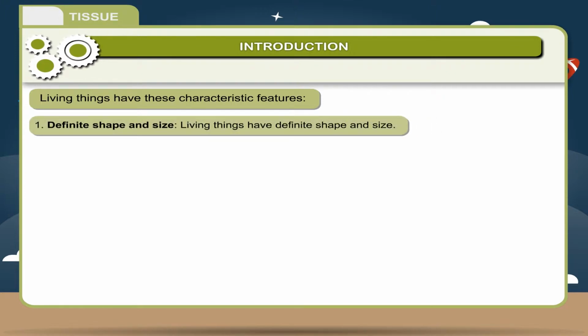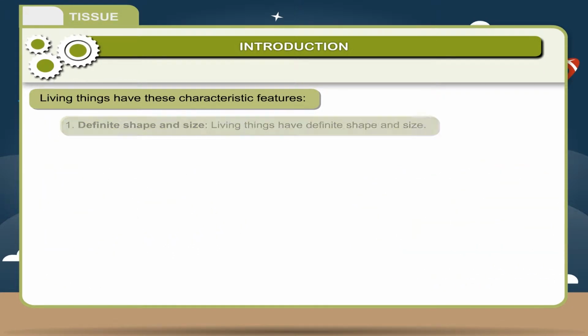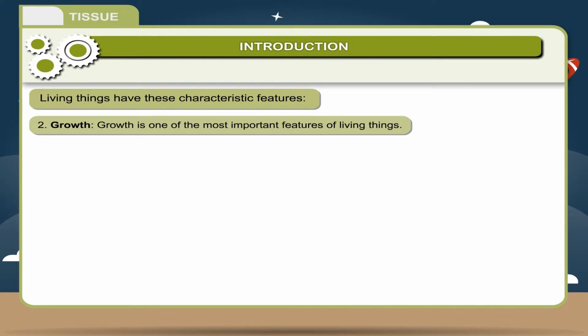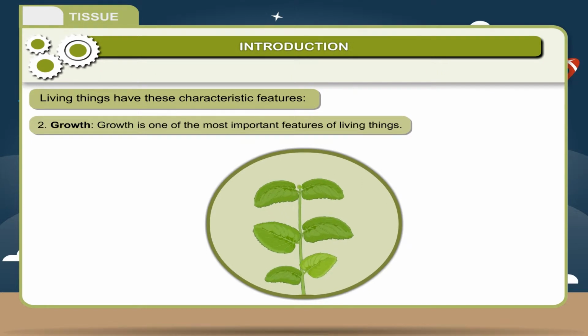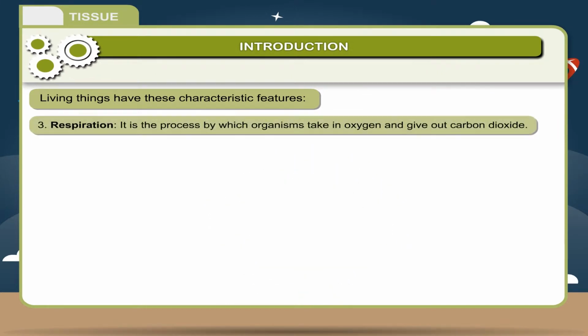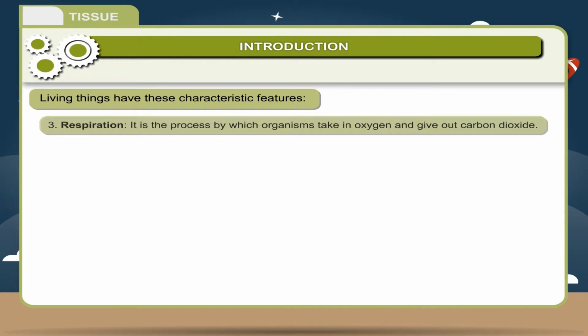1. Definite shape and size. Living things have definite shape and size. 2. Growth. Growth is one of the most important features of living things. 3. Respiration. It is the process by which organisms take in oxygen and give out carbon dioxide.